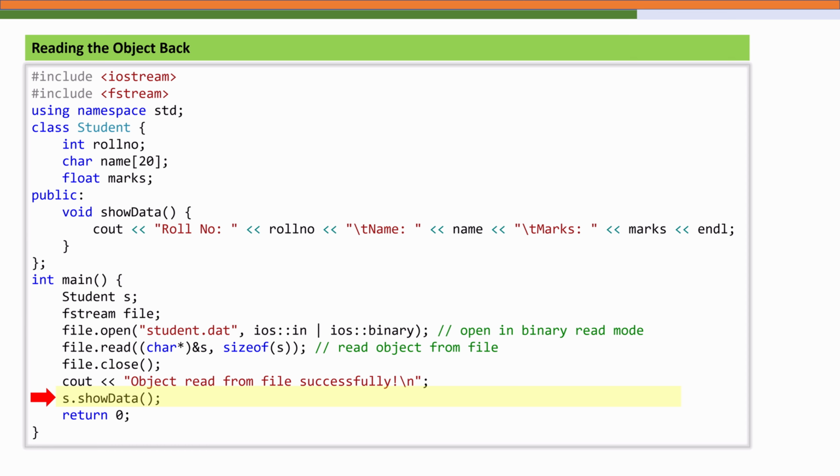Now that we have seen how objects can be written to and read from binary files, the write and read functions both take two arguments. The first one is the address of the data, and the second one specifies the size of the object that we intend to either read or write. Let's discuss very important technical details and good practices that you must always keep in mind when working with object files in C++. First, remember that the functions read and write operate only in binary mode.